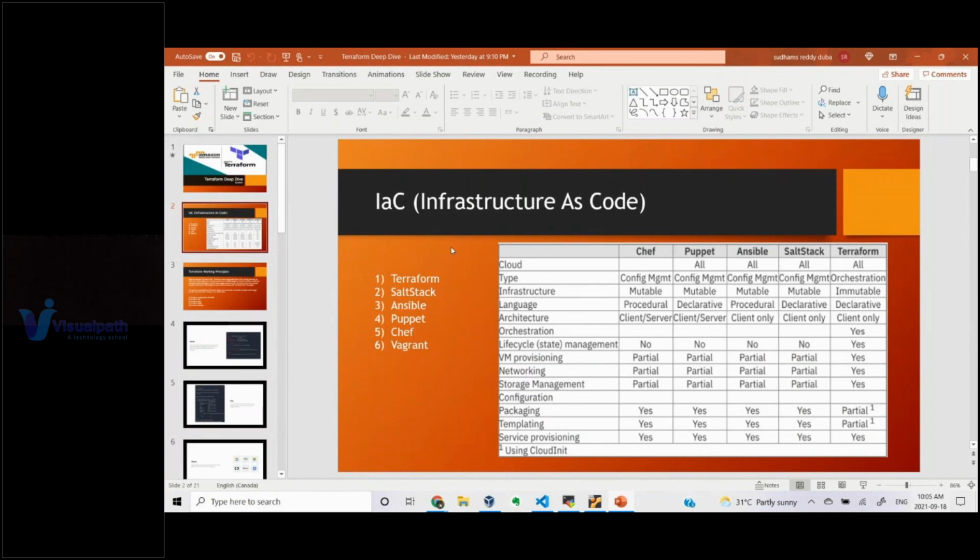They can do this infrastructure as well, but there are not so many modules present, and it is not that easy to manage the infrastructure. When it comes to a large or medium environment, it becomes really complex when you use configuration management. For that reason, Terraform is designed especially for infrastructure management. So that is how it is.